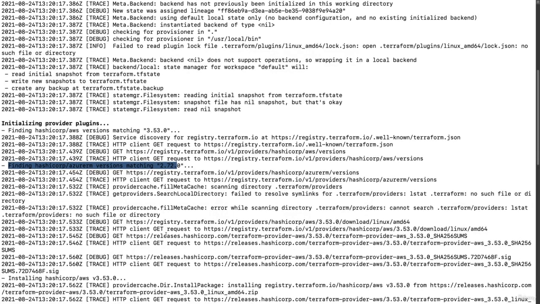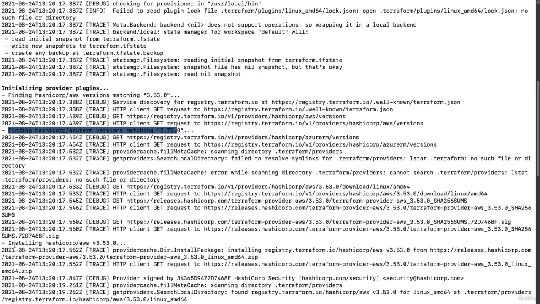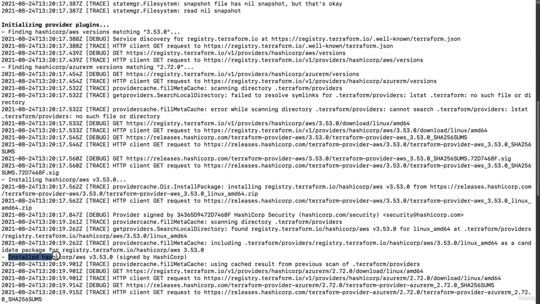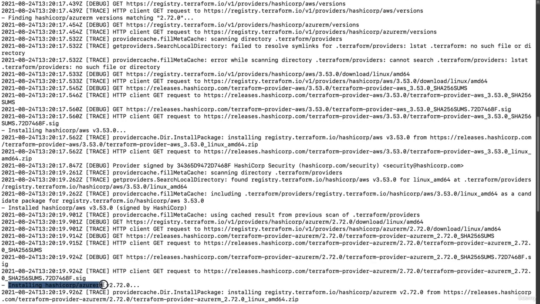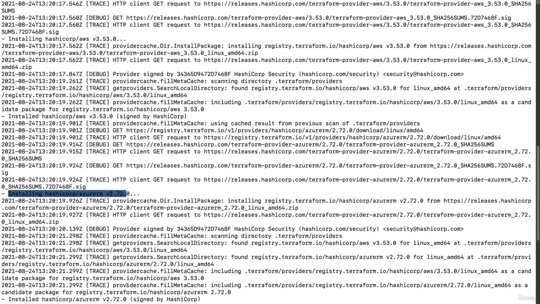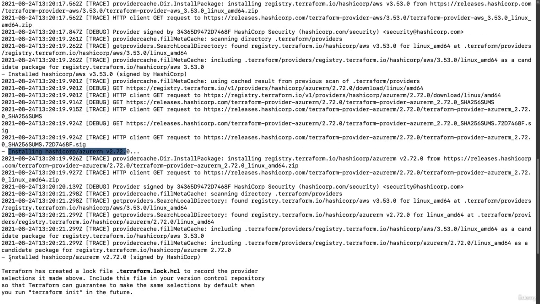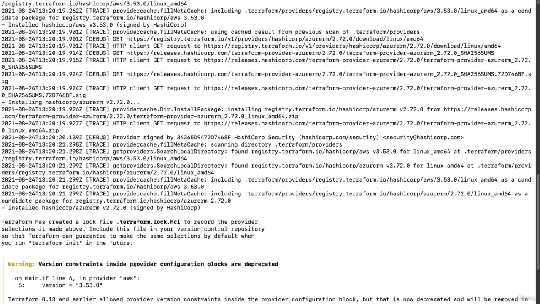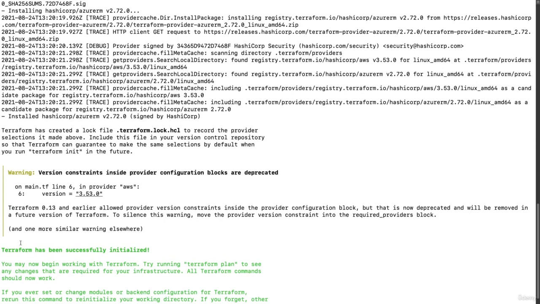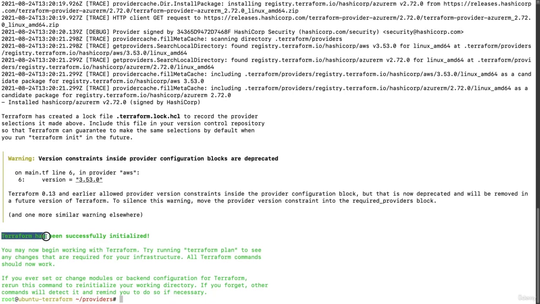Now it is downloading the plugins, and once the download is done, it says installing HashiCorp AWS 3.53.0, and now a message: installed HashiCorp AWS version 3.53.0. Further it will work for azurerm, installing azurerm version 2.72.0, and then it will finish the installation of 2.72.0. Then Terraform has created a lock file, and we are getting a warning. Let's ignore this warning, and we are getting the message Terraform has been successfully initialized. Clear out your console.